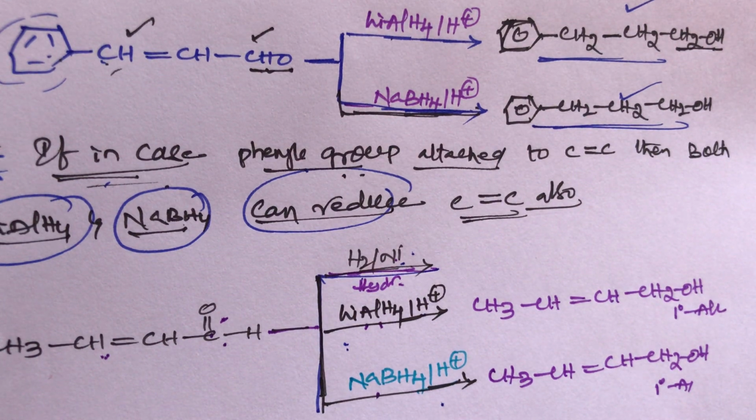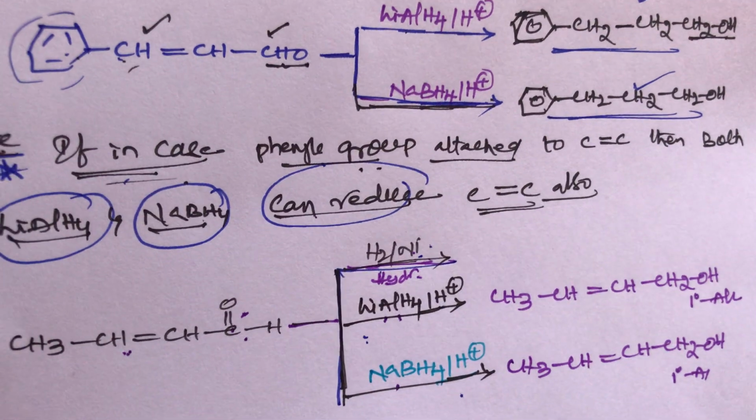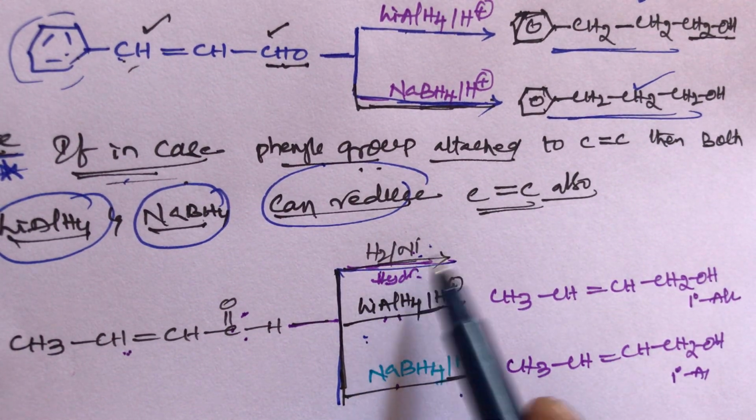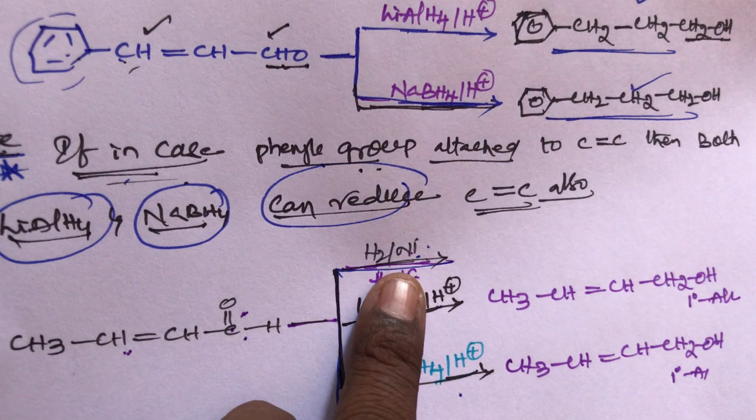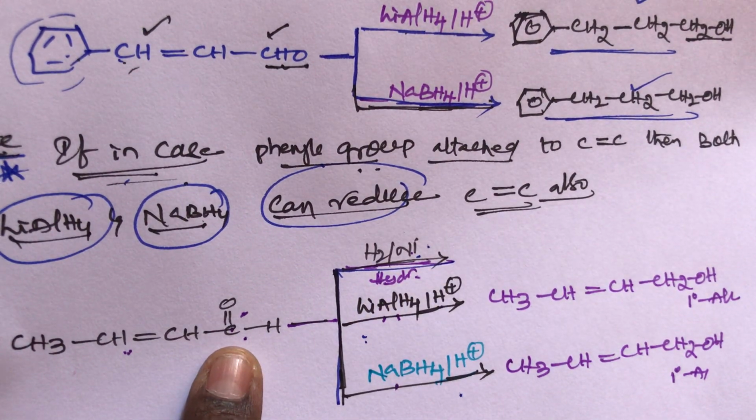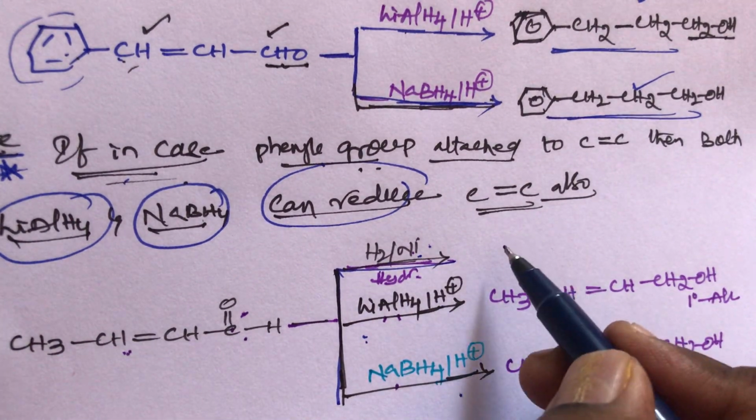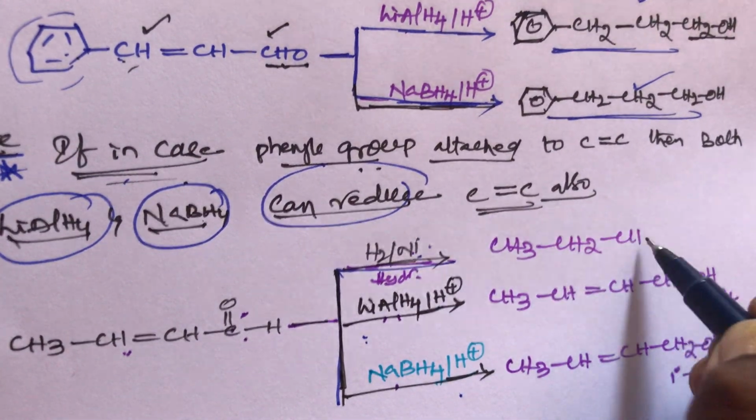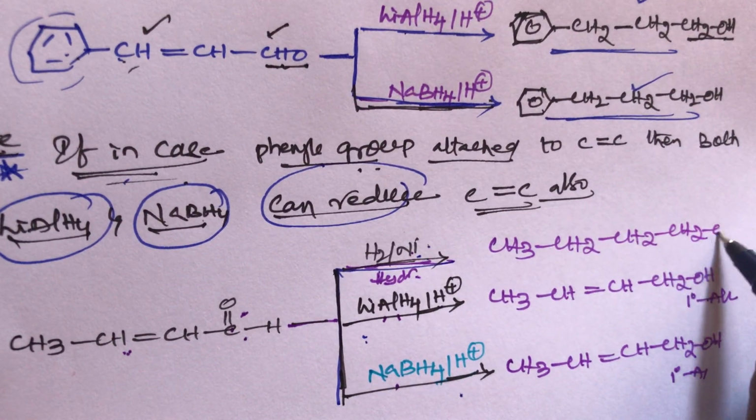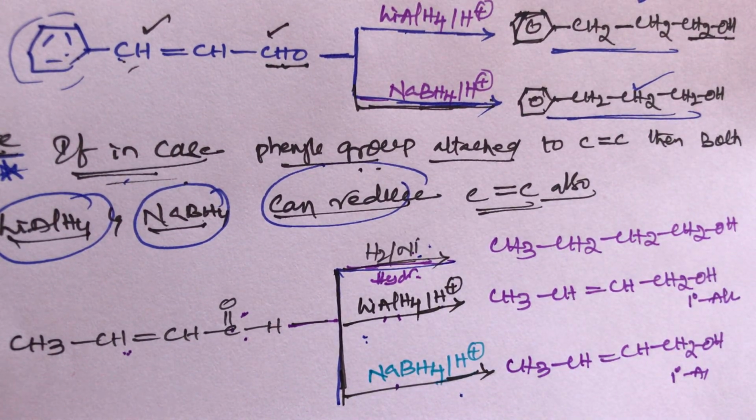This catalytic hydrogenation in the presence of nickel can reduce aldehydes, double bonds and triple bonds, everything it can reduce, student. It is very important. H2 by nickel can reduce aldehydes, ketones, double bond and triple bond and like that. So H2 by nickel can reduce the aldehyde group and the double bond also. Now what is the product? That is CH3 CH2 single bond CH2, then CH2OH. This is very important, student.